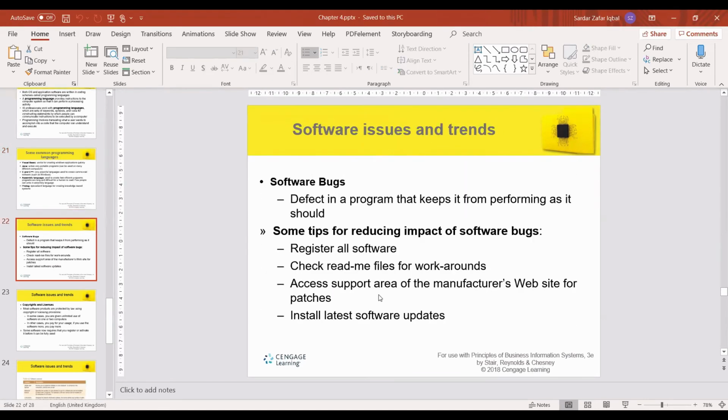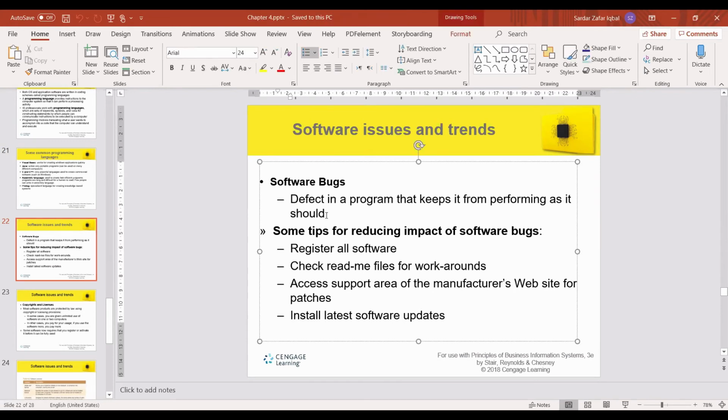Okay. Software bugs: a defect in a program that keeps it from performing as it should. Some tips for reducing the impact of software bugs. Register all software. Access the support area of the manufacturer's website for patches. Install the latest software updates. Updates and patches are normally available in every organization that has a network.